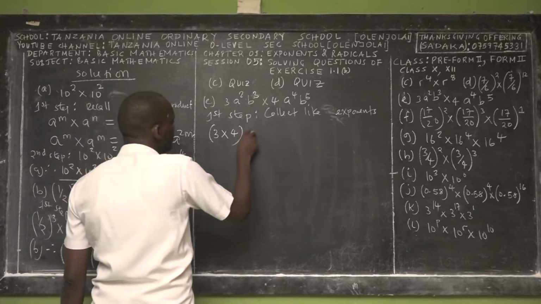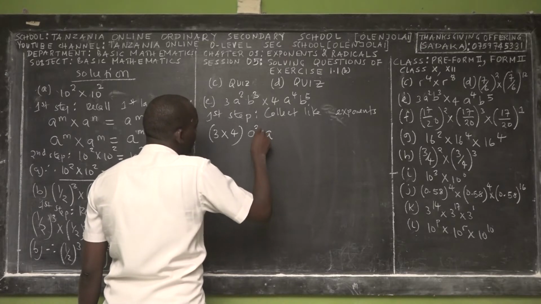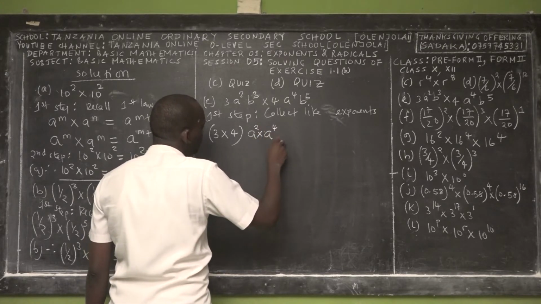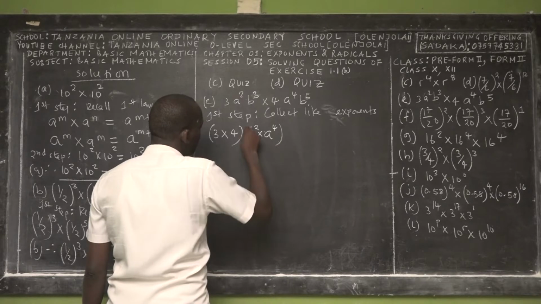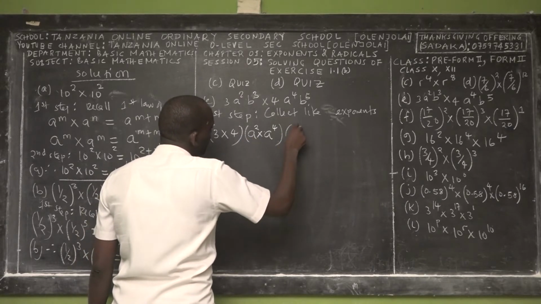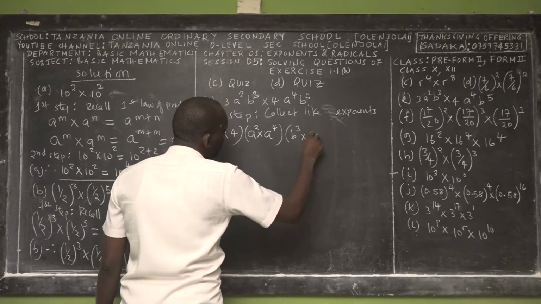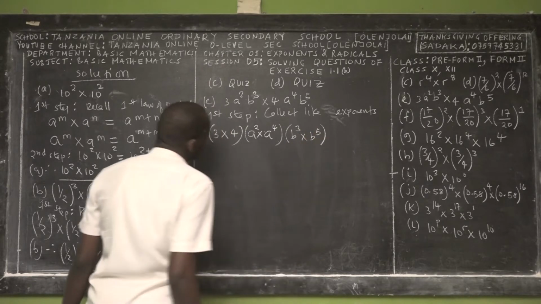Then we have a squared multiplied by a power 4, right? Yes. And then this one we can introduce just a bracket. Then you have b cubed times b power 5.